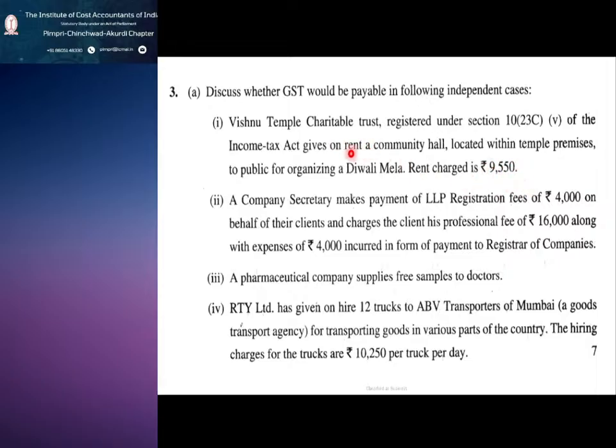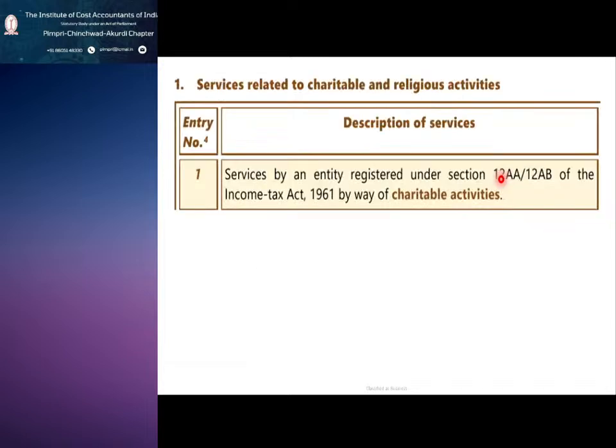So the community hall is within temple premises, rented to the public for a Diwali Mela, and the rent is 9,550.